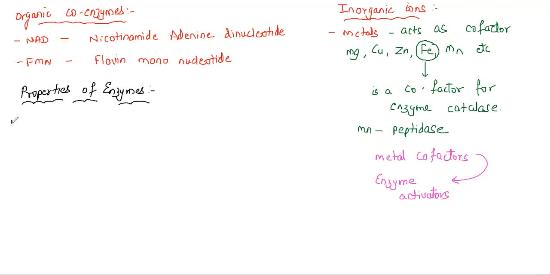The simplest and most important point is that enzymes always accelerate the rate of reaction, but most important, they do not initiate it.